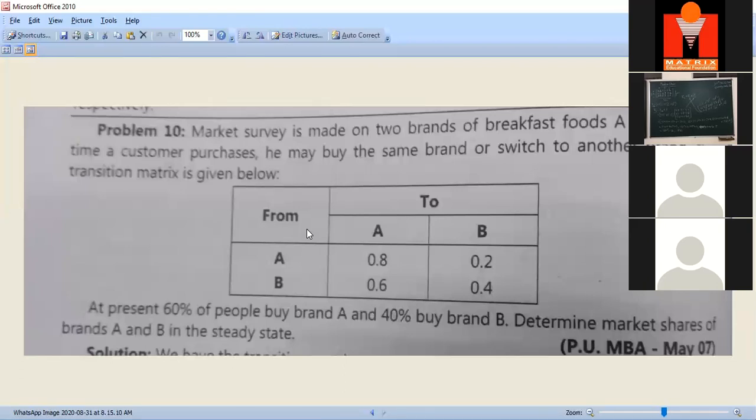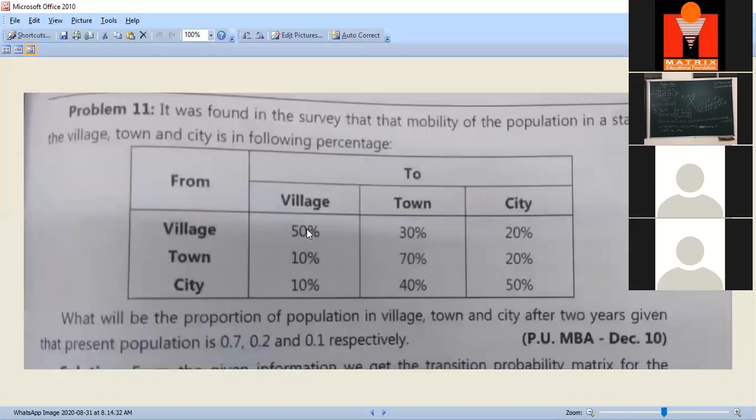Now the question asked is what will be the proportion of population in village, town and city after 2 years, given that the present population is 70%, 20% and 10% respectively. It means 70% in village, 20% in town and 10% in city. So write down the problem in this form and try and solve it, please.